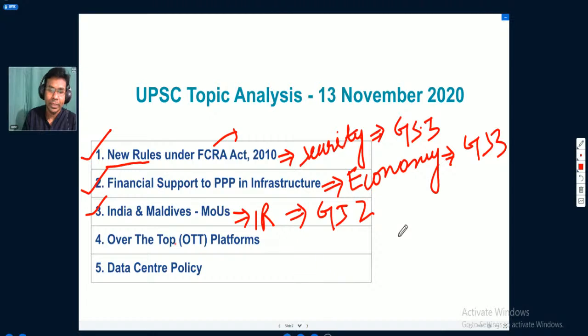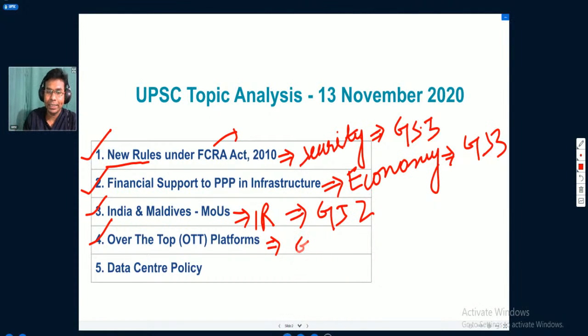Then we will look into the next topic, which is over the top platforms. Over the top platforms are basically digital services being provided by some new and recent companies like Netflix and Amazon. They are providing video streaming services that were not earlier properly regulated by the government. So we will see what the new initiatives of the government are to regulate these over the top platforms. This is a topic that can be interlinked with various papers.